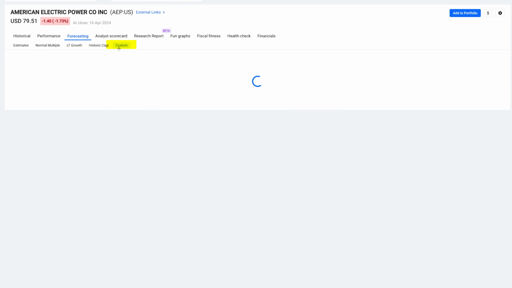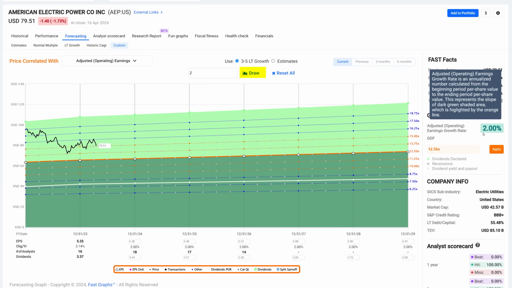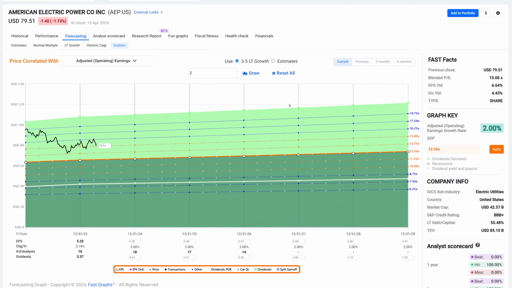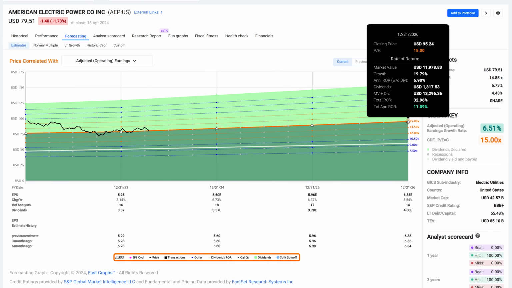And by the way, I can also go into the custom calculator, and this is in line with my best case, worst case, moderate case. I could say, what if they only grew by 2%? Then I could draw the graph, and now I've got a 2% growth rate. And if it went to a 15 PE ratio, actually it'd be down to a 12.5 there, but if it stayed at a 15 PE ratio, I'd make 5.76%. That's less than I would be expected to make here if the analyst estimates are correct, which was 11%.